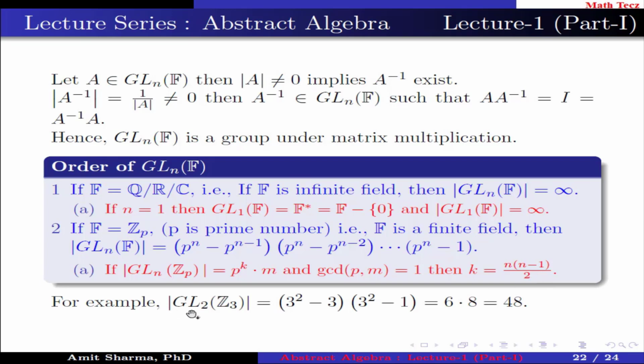Let us find the order of GL2 Z3. Here p is 3 and n is 2, which is equal to (3 square minus 1) into (3 square minus 3), which is equal to 48.